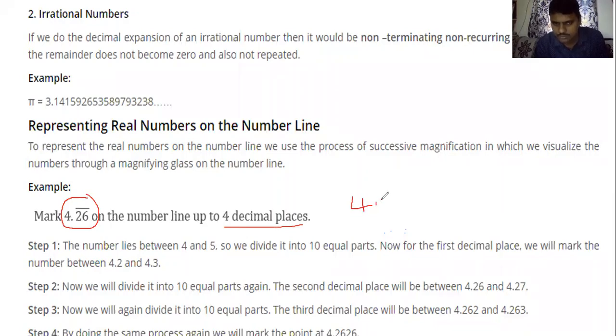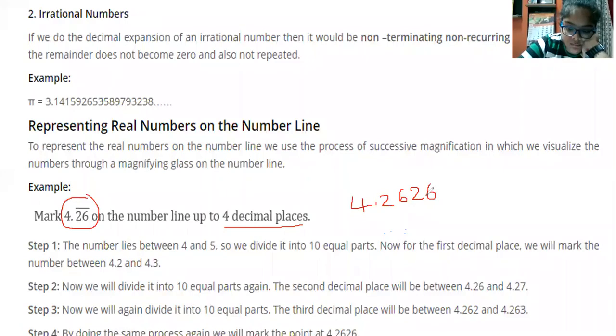Aparajita, what is the answer now? 4.26. After that, with the bar, it keeps repeating, so 4.26, 26, 26, like that. They ask for 4 decimal places, so 4.2626. Now you have to represent 4.2626.